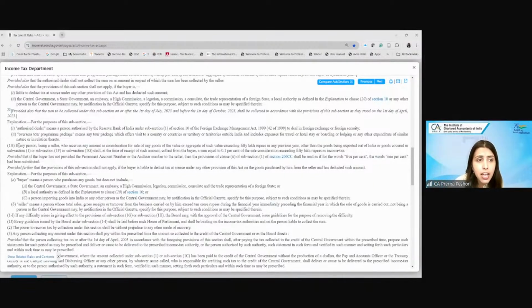What it says is, every person being a seller who receives any amount as consideration for sale of goods over rupees 50 lakh in the previous year, other than goods exported out of India, shall at the time of receipt of such amount collect TCS at the rate of 0.1% of the sale consideration exceeding rupees 50 lakh. And here the seller means a person whose turnover exceeds rupees 10 crore in the previous financial year.